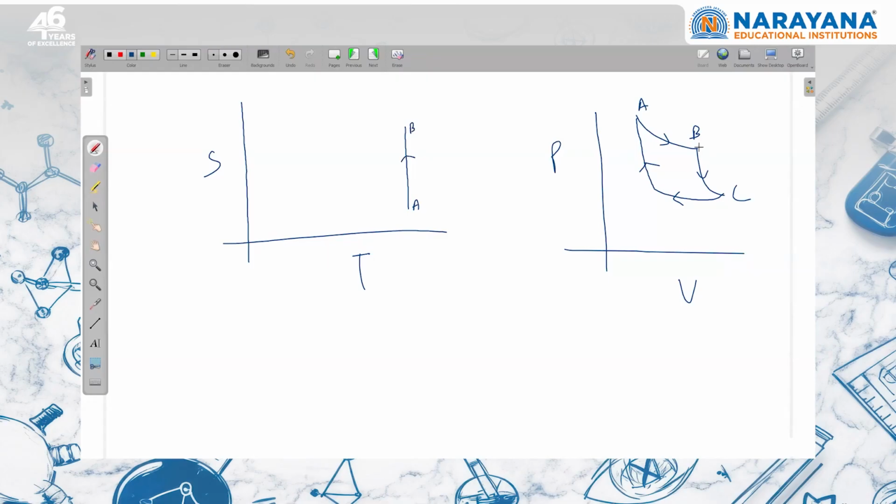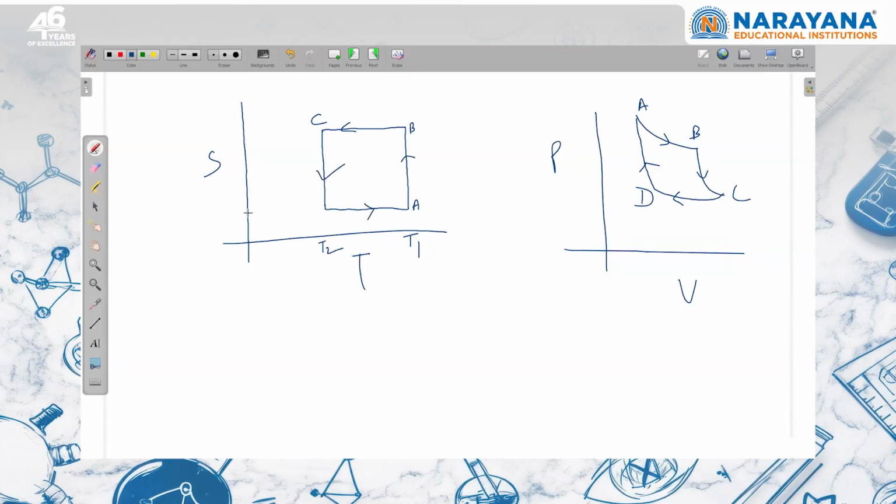Moving from B to C, there is no change in entropy, adiabatic reversible, but temperature is decreasing. So I should move from here. This is B to C. Then I am moving from C to D. It is an isothermal process. Since it is compression, the entropy will decrease and temperature will remain constant. So this is T2 temperature, this is T1 temperature, and finally there is no change in entropy, but temperature is increasing. So this is the graph.